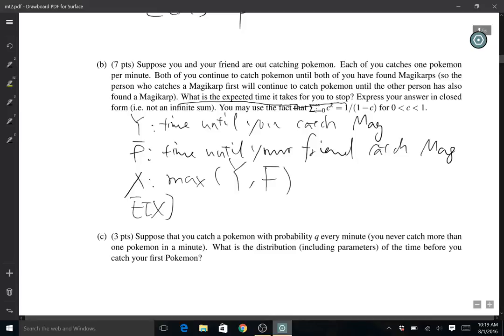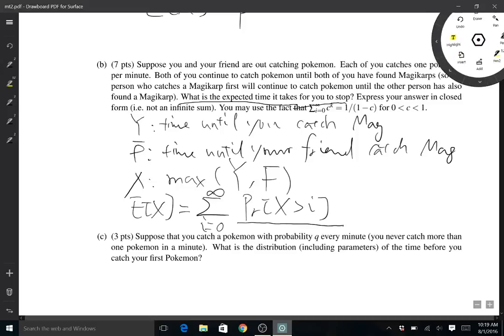It's easier to calculate this by tail sum. So tail sum gives this equation: the expectation of X is equal to the sum from I equal to 0 up until infinity of the probability that X is greater than I. If we use this equation, we can get E of X. So now we need to worry about what's the probability that X is greater than I.